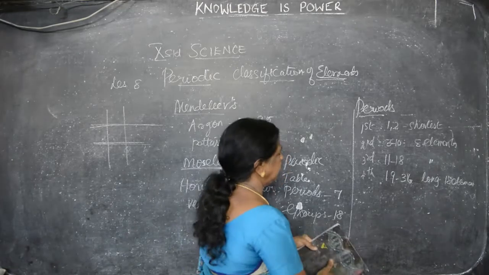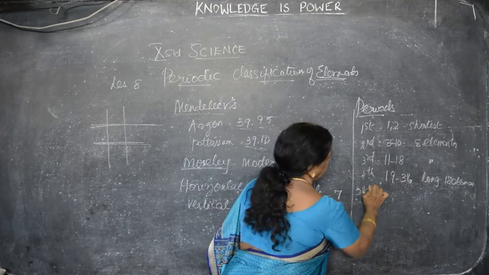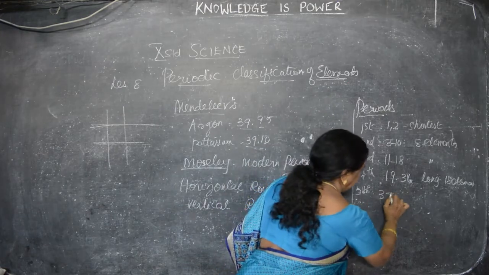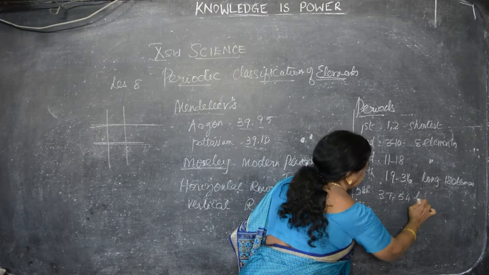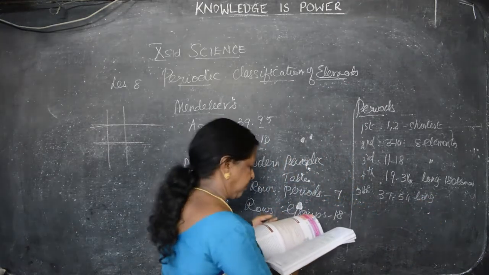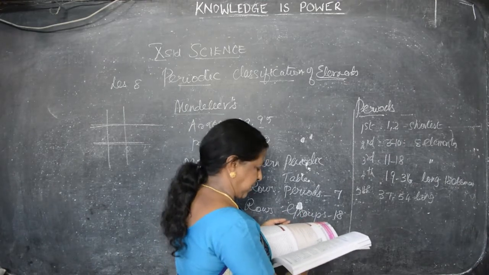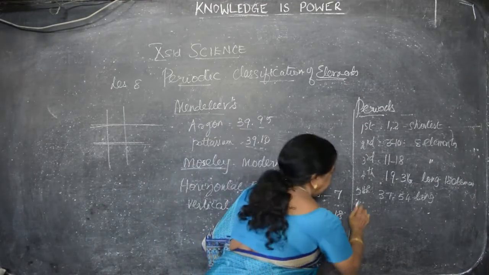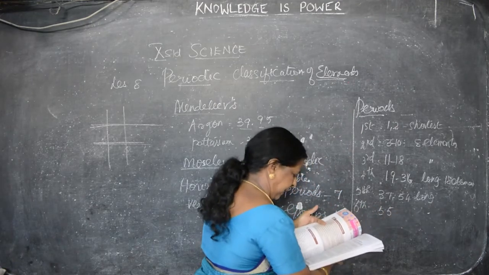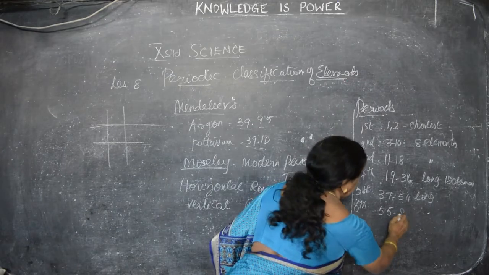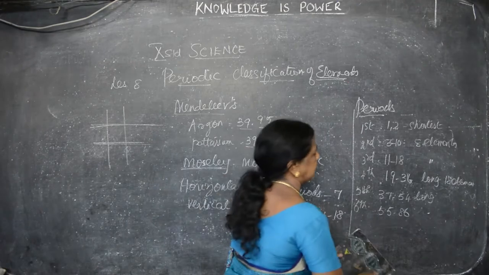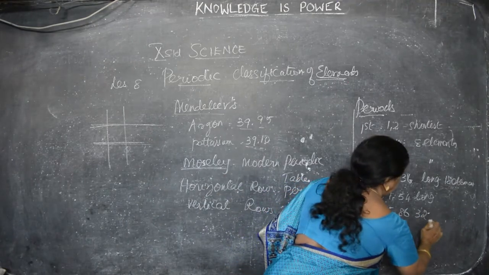Fifth period. This is also atomic number 37 to 54. The same, 18 elements, long. And the sixth one is atomic number 55 to 86. Here how many elements are there? 32 elements. So this is the longest one.